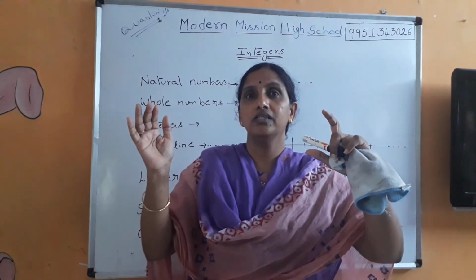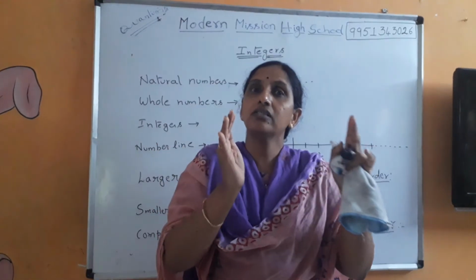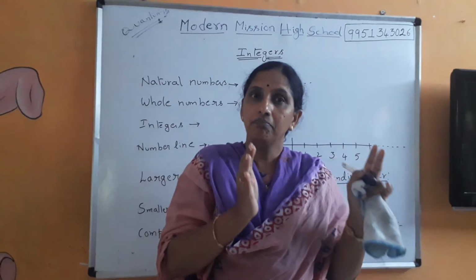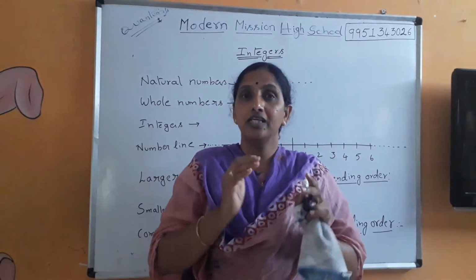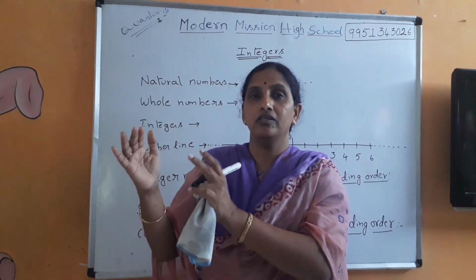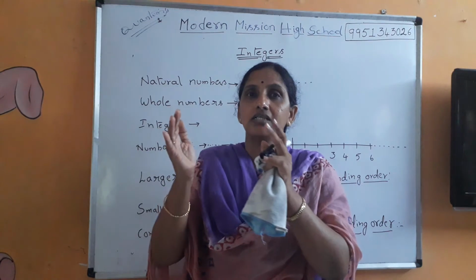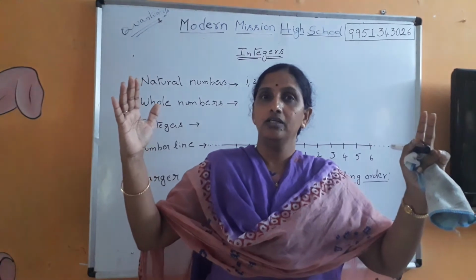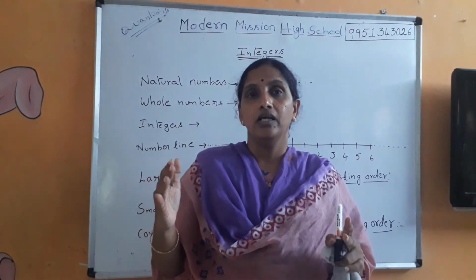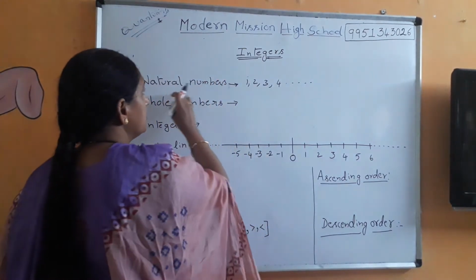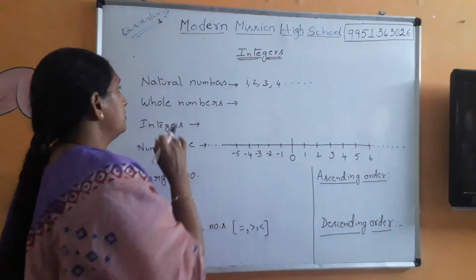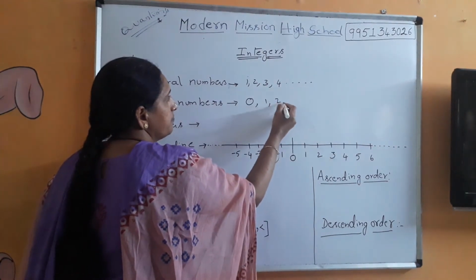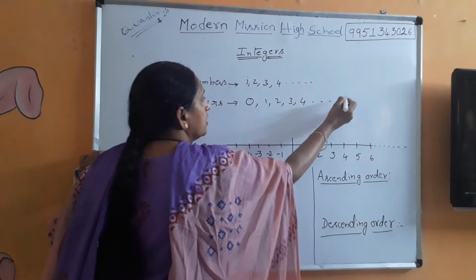So what we observe here is natural numbers are a part of whole numbers. Natural numbers form a part of the whole number group. So therefore we can say that the natural number set is a subgroup of whole numbers. This is the main group. Right. And so let us see natural numbers, 1, 2, 3, 4, and so on. Whole numbers, 0 is added to natural numbers: 0, 1, 2, 3, 4 and so on.